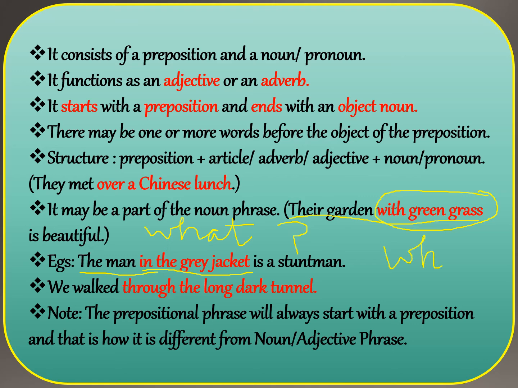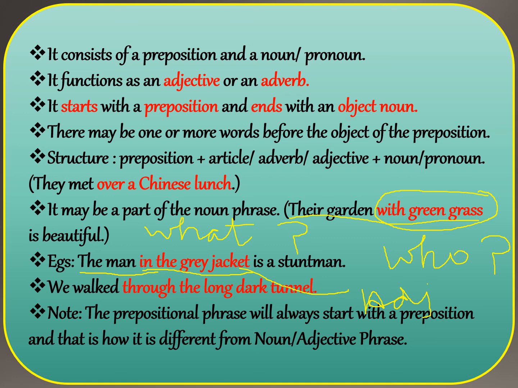And who is answered by the subject, that is a noun phrase. Another thing to observe is the man. Which kind of man? In the grey jacket. It is describing the man. So here the prepositional phrase is acting as an adjective phrase also. Yes, it is acting as an adjective.